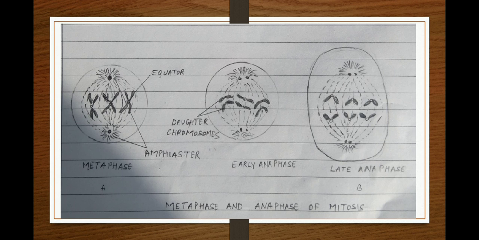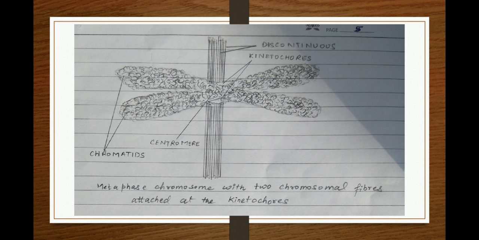It is easier for a short compact chromosome to move through the cytoplasm than it is for long and twisted chromosomes. Here in the diagram it is shown how the metaphasic chromosome looks.